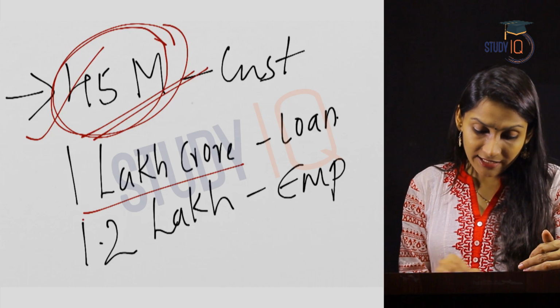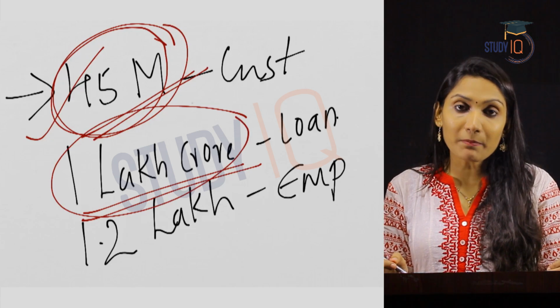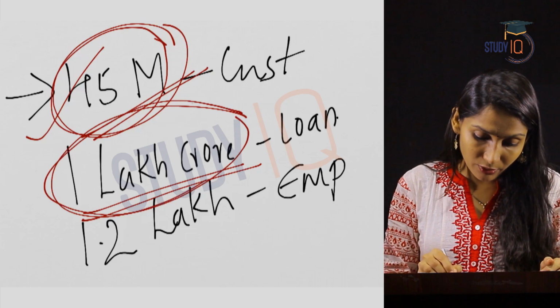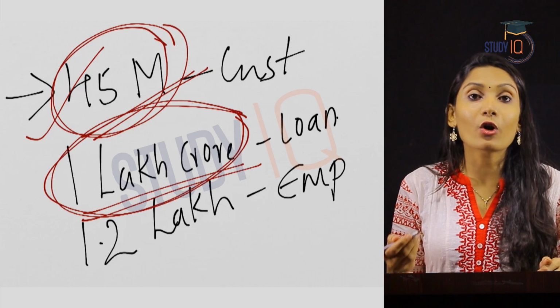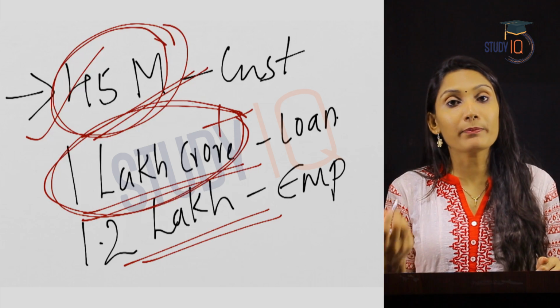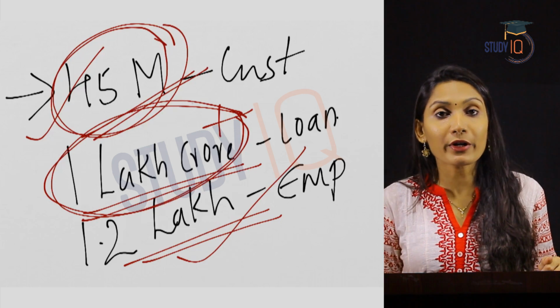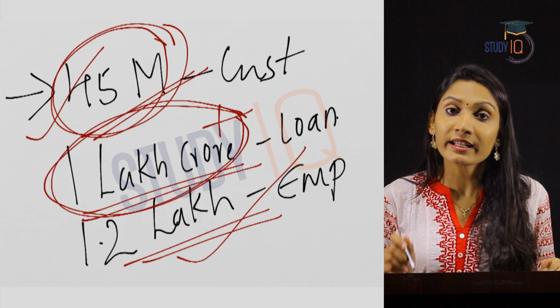Again, 1 lakh crore in loans. Earlier these people were dependent on the money lenders. So 1 lakh crore more formal loan or credit has been added. Again, 1.2 lakh employment. So this itself shows how important microfinance institutions are in the economy.